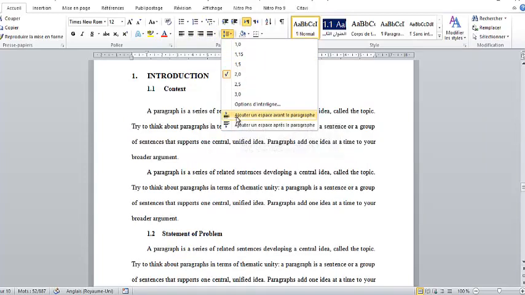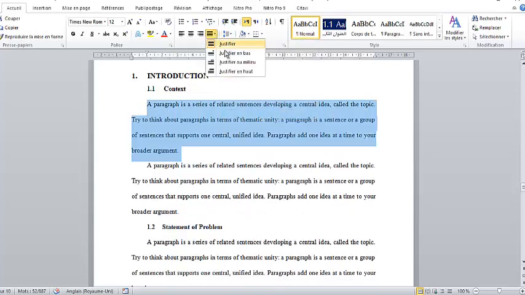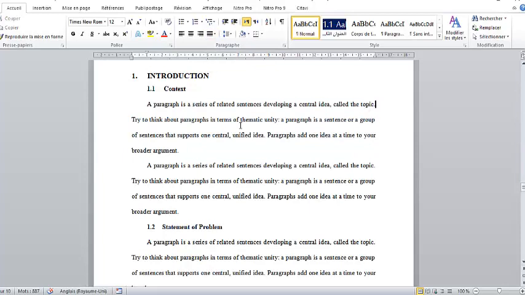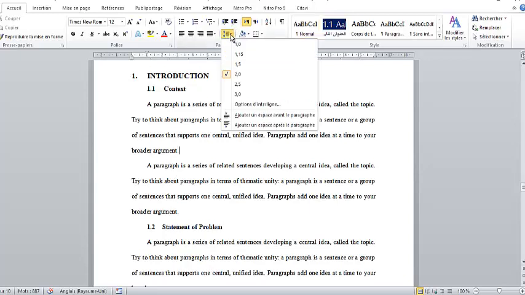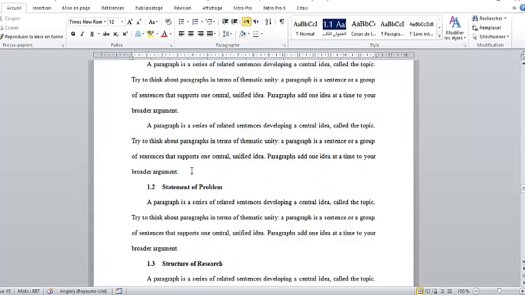No space between paragraphs, and it is justified. It is justified here, so that it can be beautifully organized here. Now, between two paragraphs, there is no space. No space here. So if you put it like this, it will show that there is space between paragraphs, and so on.